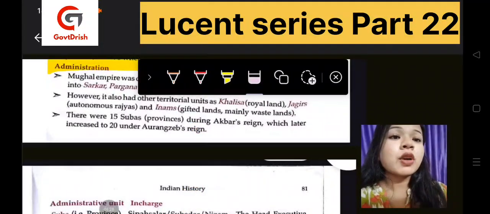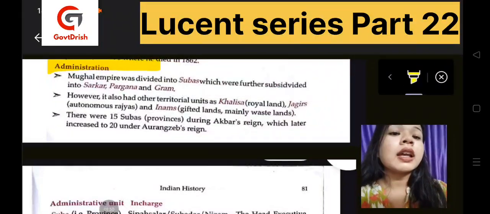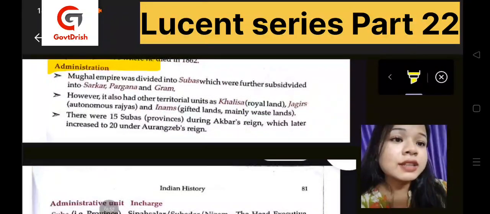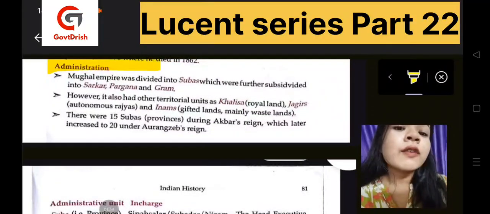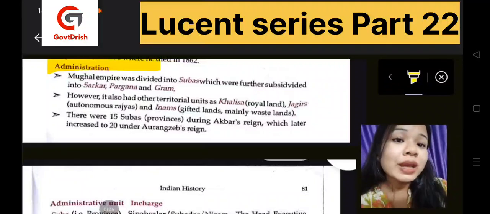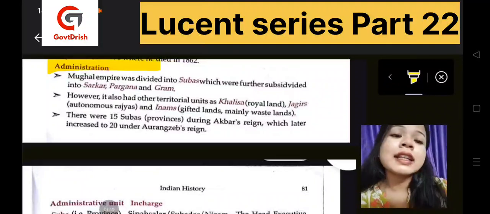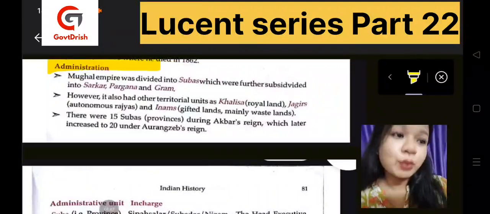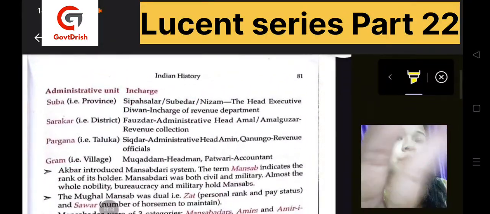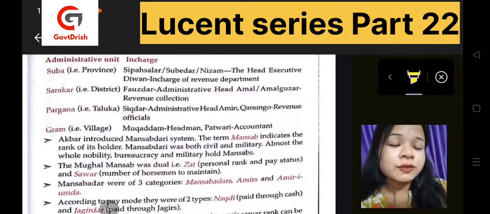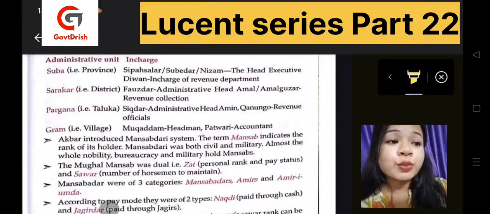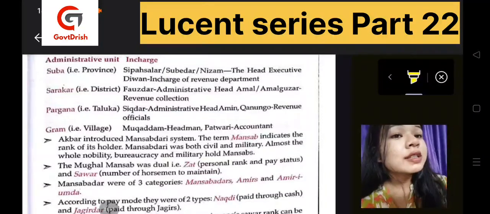Now, there were 15 provinces, which were also known as subas, and it was during Akbar's reign, which later increased to 20 under Aurangzeb's reign. So first it was 15 and then it increased to 20, means 5 more. Now, the administrative unit in charge. First, that was Suba, also known as province. Who was there in charge?